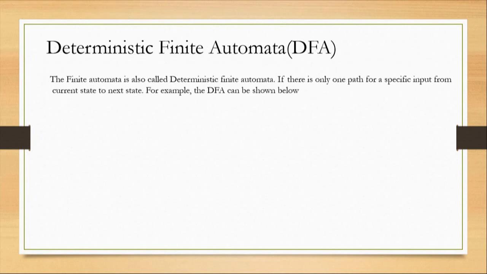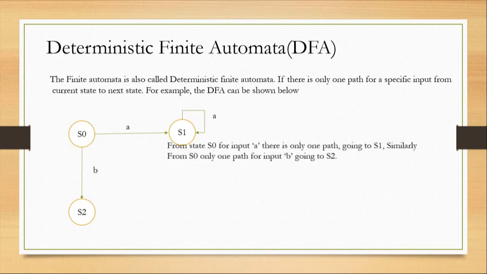Deterministic finite automata is a type of automata. The finite automata is also called a deterministic finite automata if there is only one path for a specific input from a current state to the next state. For example, the DFA can be shown below. It is the DFA example.